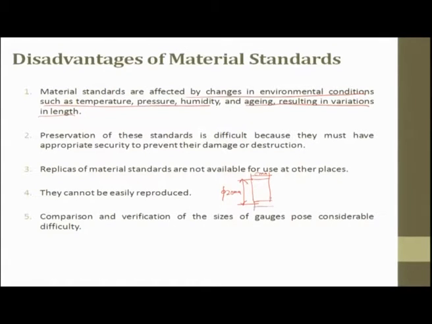You want to maintain the flatness between these two. These two surfaces should be parallel to the highest accuracy of 1 micron. We cannot generate this surface so easily. And here, throughout the length of 102 centimeters of maintaining a copper brass, this is extremely difficult for you to maintain, to machine. And then once you machine it, it is not possible for you to replicate several times. So, this is a major problem with the material standards.